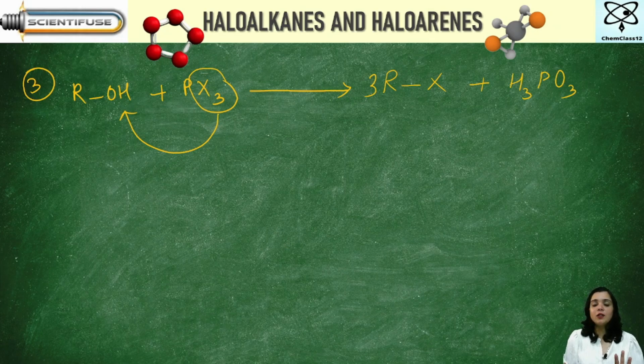Okay. How did you get that? We will see this step by step. I said ROH is there plus PX3. Got it? You know that whenever this is going to go and attach, what is this PX3 first of all?